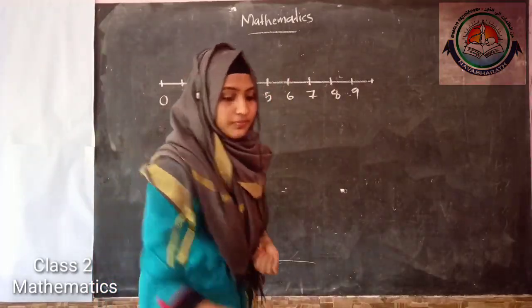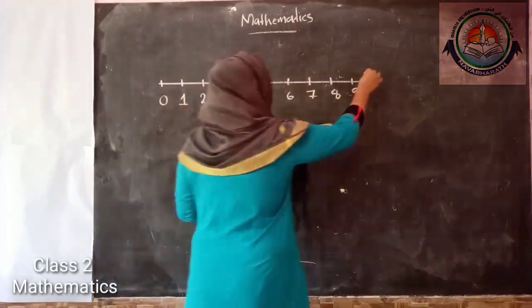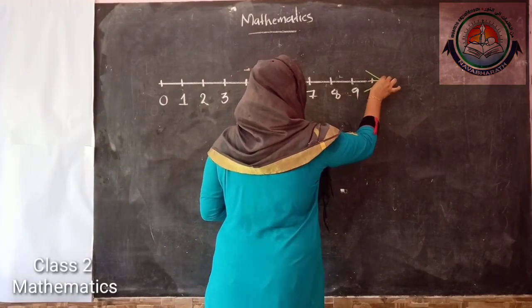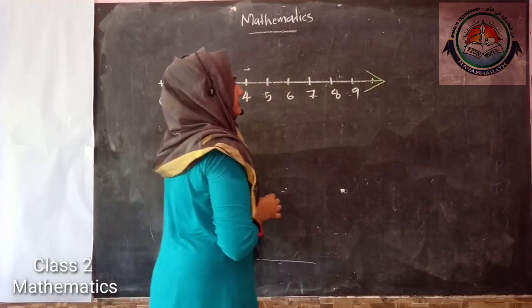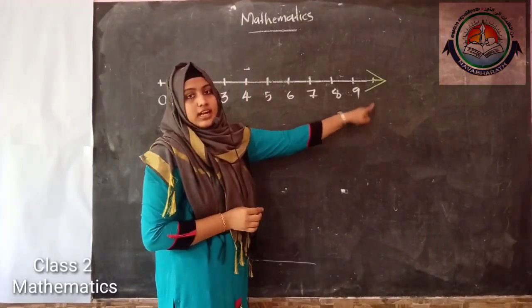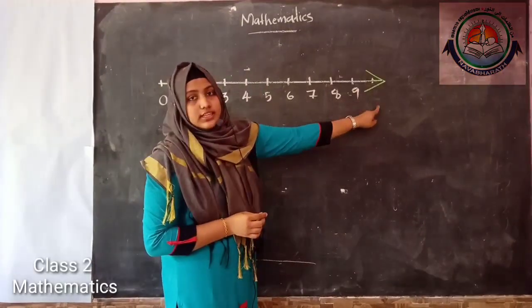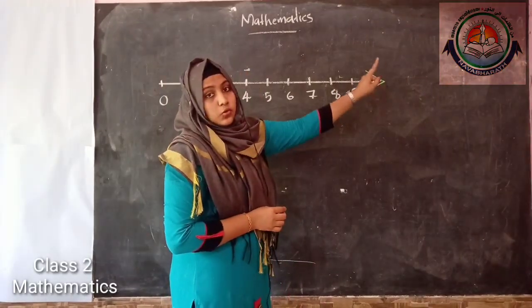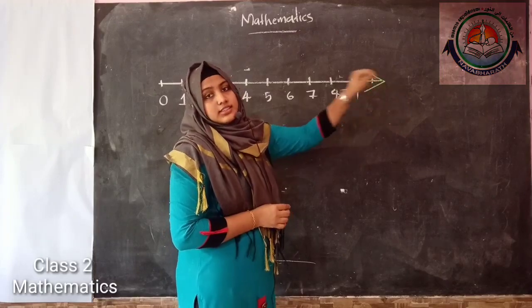So I put an arrow mark here. It indicates the numbers never end. It is more and more. After 9, so many numbers are there.